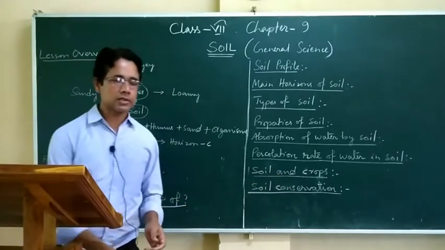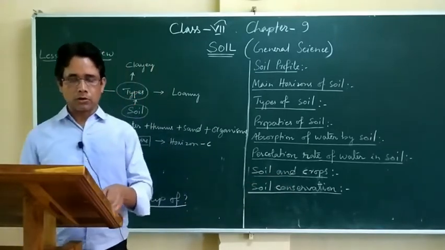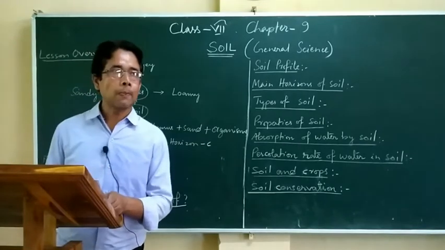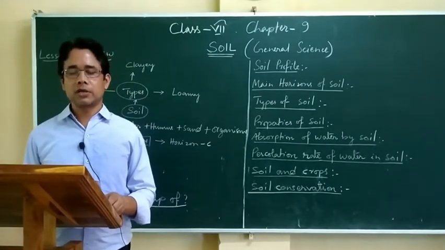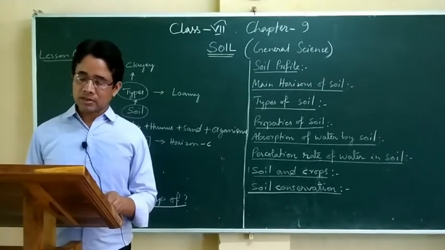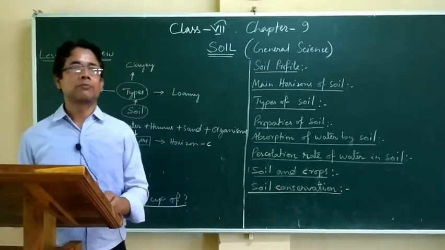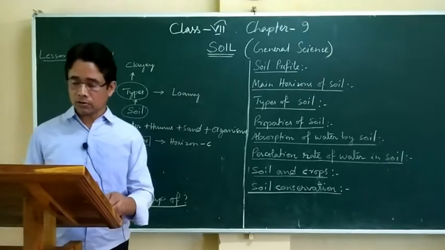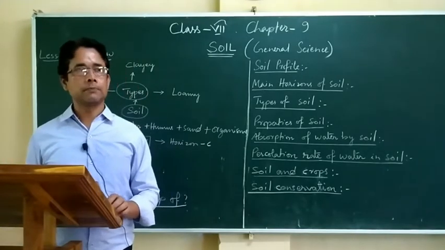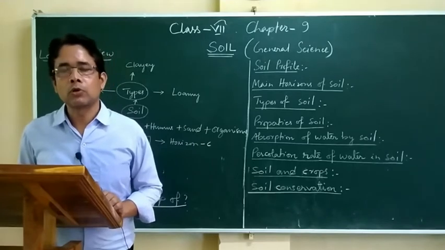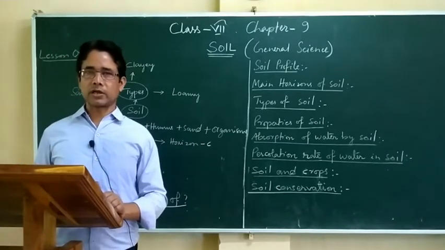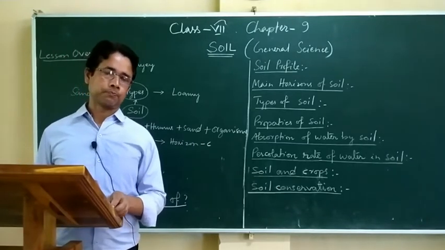So let us discuss one by one all those topics. So soil, as we've already discussed, is an important natural resource which is necessary for the growth of plants. Many microorganisms live in soil. We also depend on soil for the growth of crops from which we get our food.